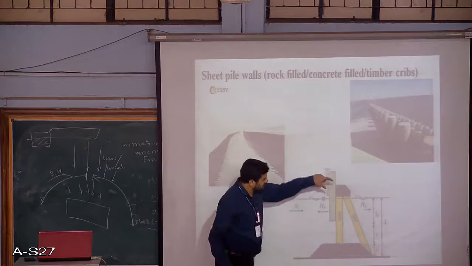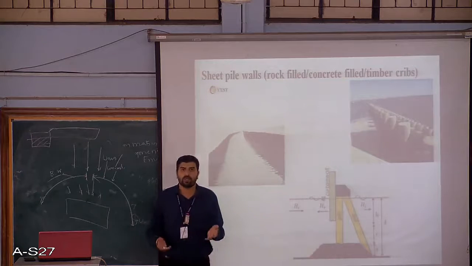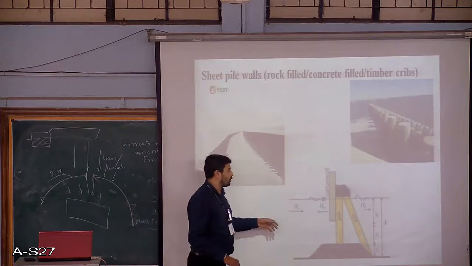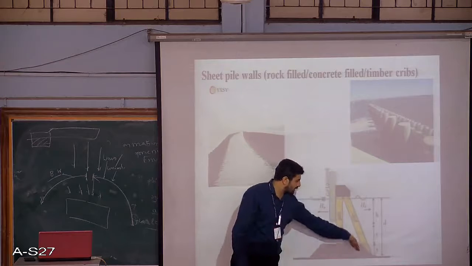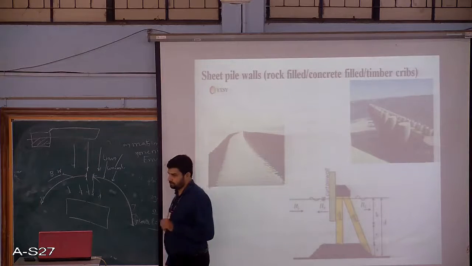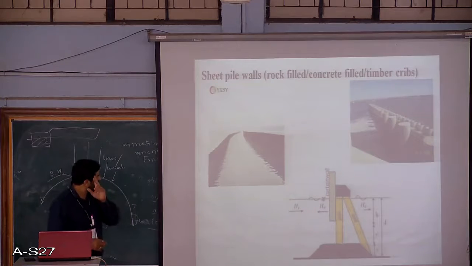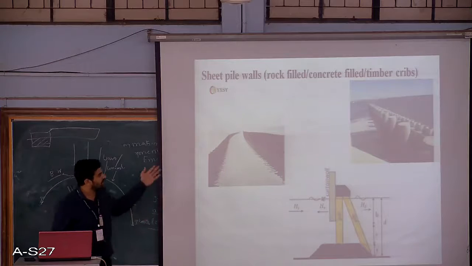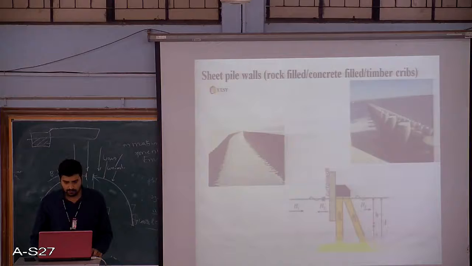Whenever we have a very deep seabed, it may not be economical to construct a long wall from the bottom of the seabed. We choose such a method wherein we insert deep piles, and then it may be connected with a concrete wall or a cavity wall which acts as a breakwater. So these are the different types available. Other than this, various types are also available. These are some of the basic types.